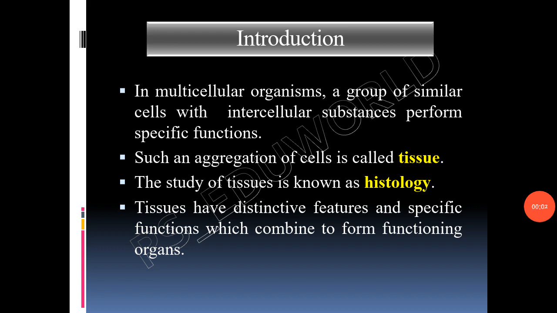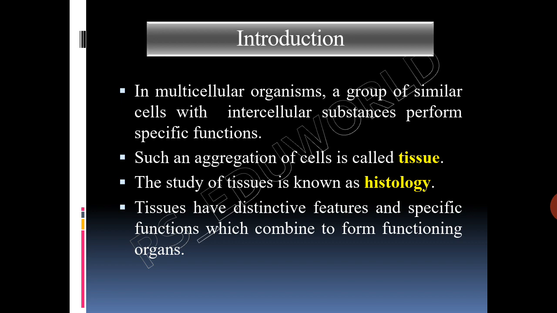In multicellular organisms, a group of similar cells with intercellular substances perform a specific function. Such an aggregation of cells is called tissue. Organs are functional groups of many tissues. The study of tissue is known as histology. The word tissue has been derived from a Latin word which means weave. Cells that form tissues are woven together to form tissues.